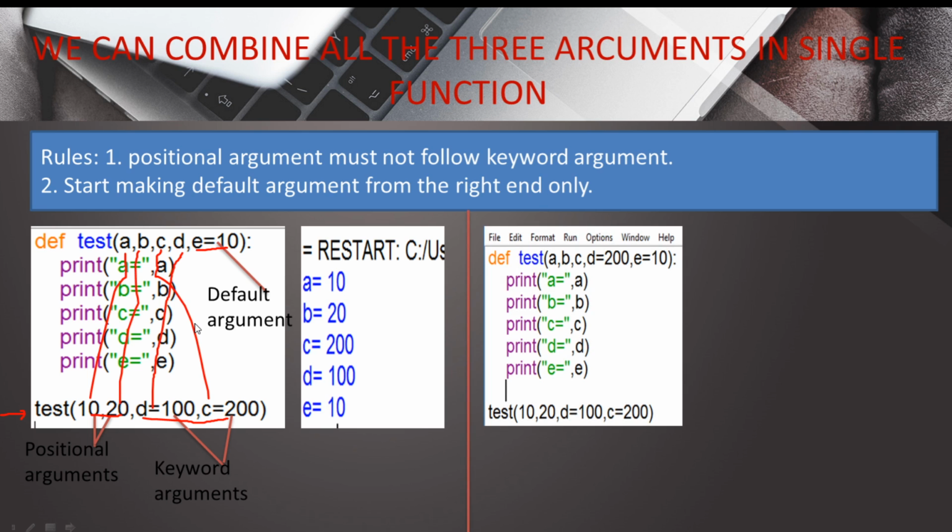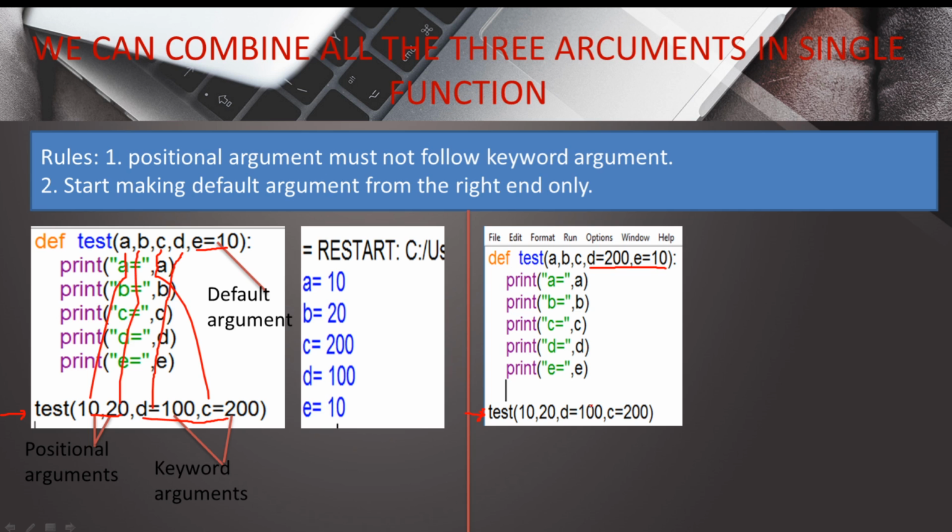Okay, in the second example also you can see that we have printed the value of each argument, and in this case we have made two arguments the default arguments, d and e. d and e mean that at the time of function calling we can skip two arguments, because we have made two arguments default here. And here in the function calling we have skipped only one argument, so it will automatically take e as the default argument. 10 will be assigned to a, 20 will be assigned to b, or 20 will be pointed by b.